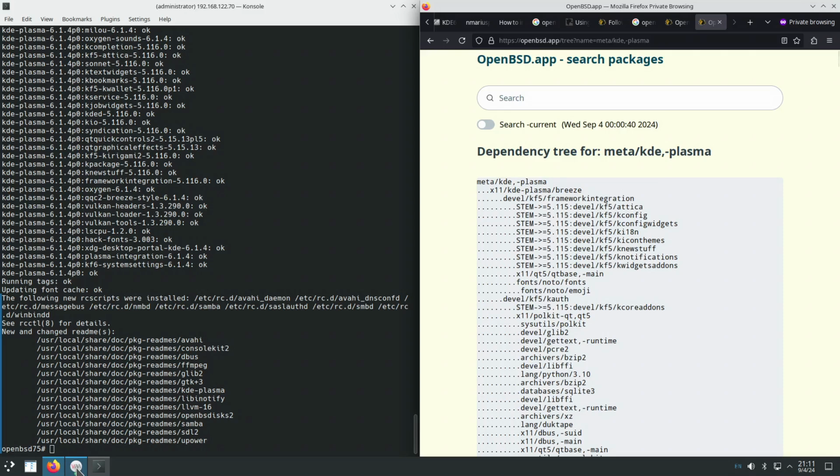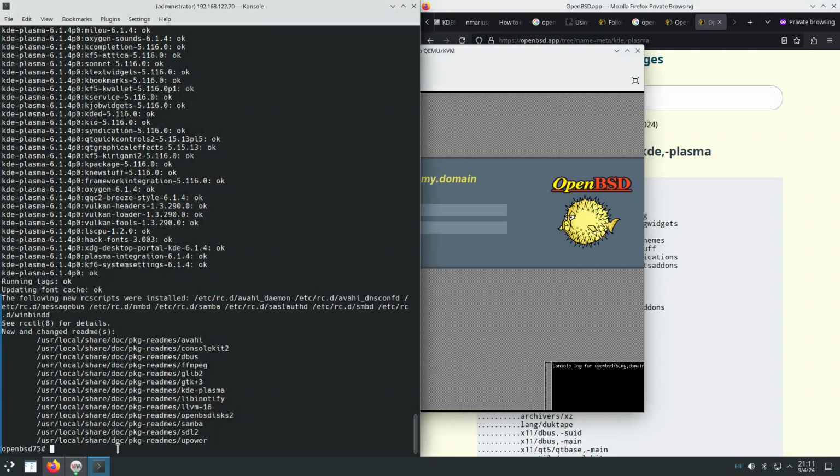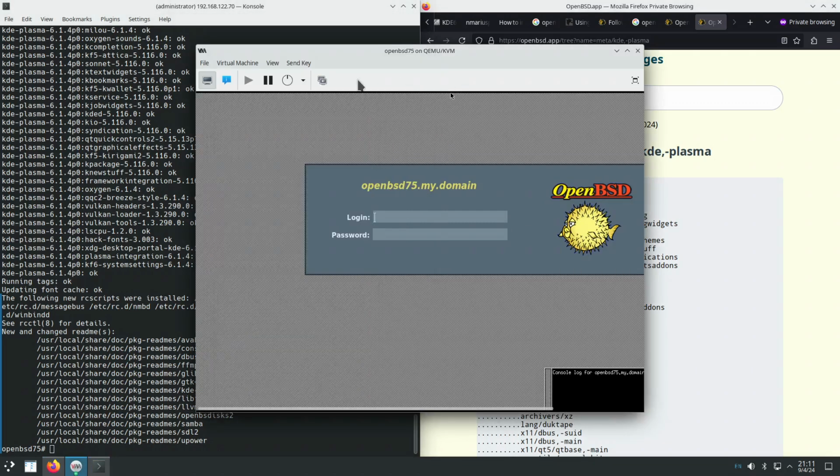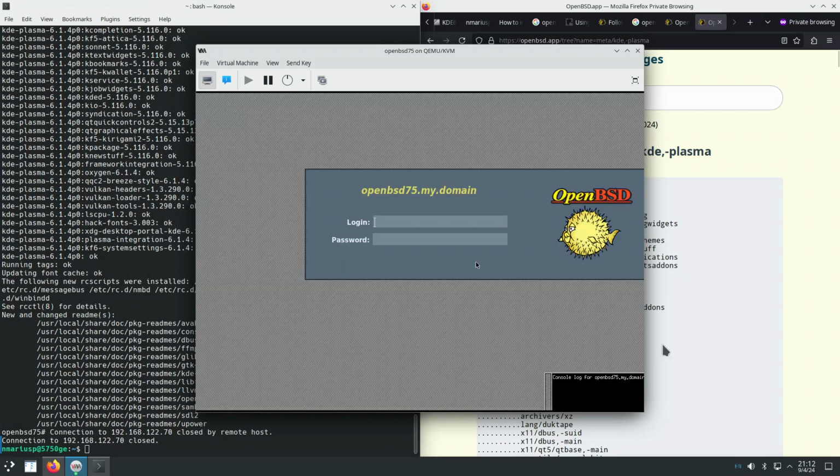Let's try to reboot the virtual machine. How do we do that? Not like this. Yes. Okay. The computer finished rebooting. Let's log in.